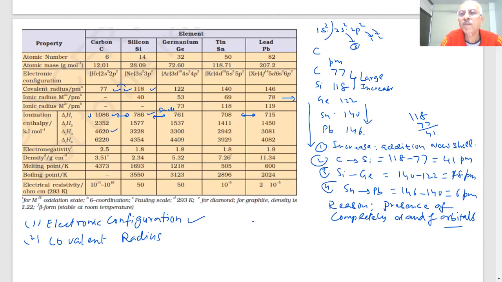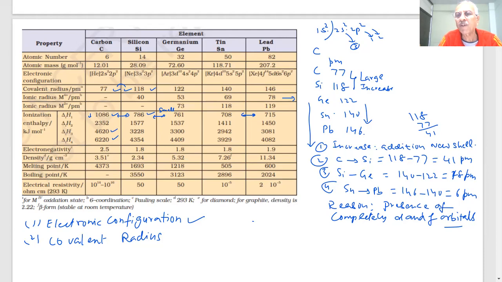And the same for the next electron. These s orbitals are very close to the nucleus, so the values are quite high. Because carbon is very small, carbon has very large values of ionization enthalpy. You can see carbon as compared to others. The fourth ionization enthalpy of carbon is very high.